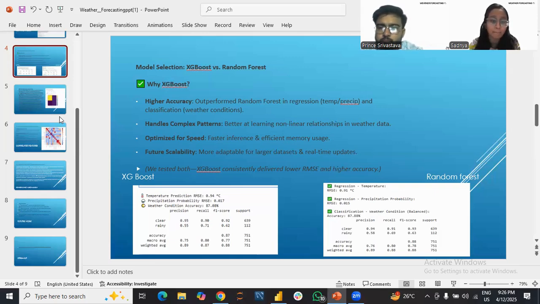So here we can say that our model is predicting the forecasted weather information correctly. For temperature in Celsius, our model's average error is less than 1 degree Celsius. That's considered very accurate in real-world weather forecasting. We also use the confusion matrix here.